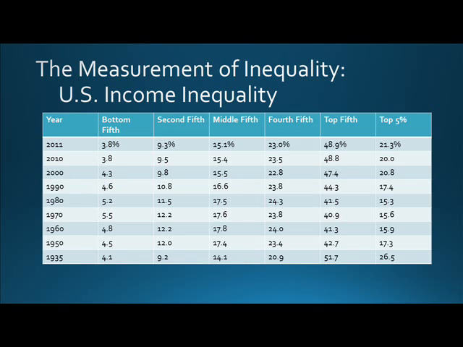In this table, you will see that the 5 different categories that were shown in the first table are explored again in another way. The bottom fifth, in year 2011, received 3.8% of all income. The second fifth received 9.3% of all income. The middle fifth, 15.1%. The fourth fifth, 23%. The top fifth, 48.9%. And the top 5%, 21.3%. As you can see from the table, the bottom fifth has always been around 4 to 5%, whereas the top fifth has always been around 40 to 50%.